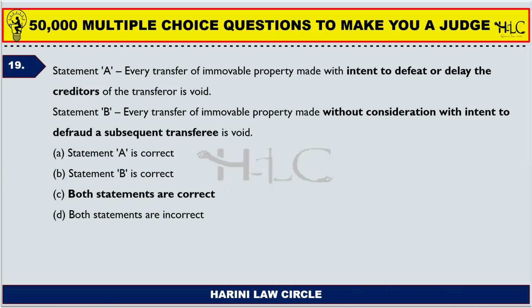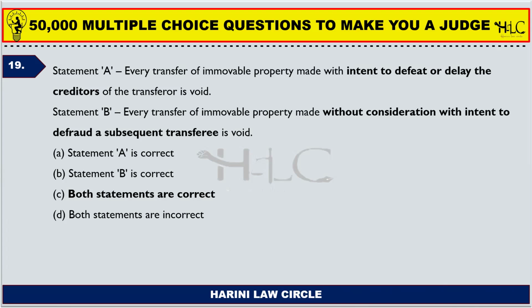Statement B says every transfer of immovable property made without consideration with intent to defraud a subsequent transferee is void. Obviously, any transaction without consideration is void, and there is an intent to defraud the transferee, so it is obviously void. The second statement is correct.